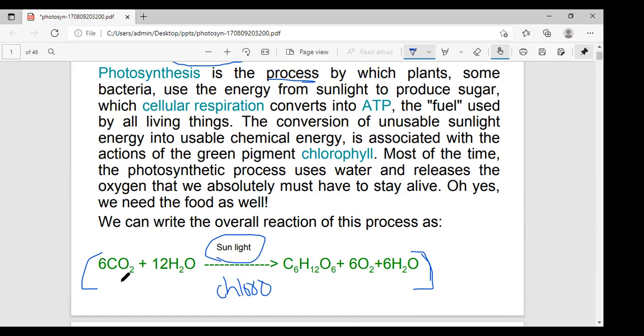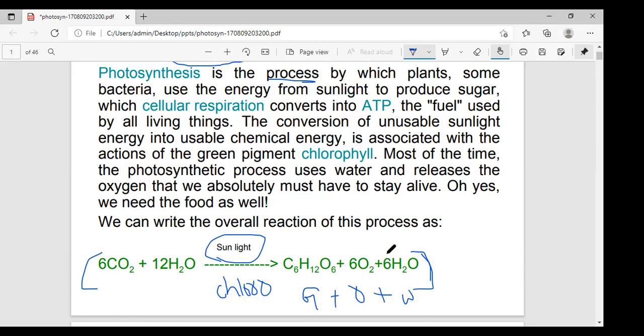Okay, CO2, that is carbon dioxide, plus water, utilizing sunlight energy and some amount of chlorophyll, to produce glucose, C6H12O6, plus some amount of oxygen and some amount of water. That is 6 molecules of water and 6 molecules of oxygen.